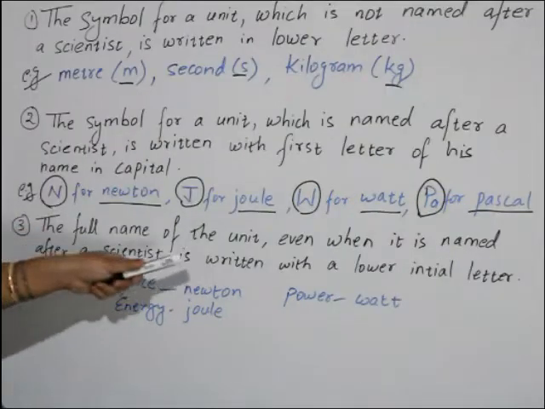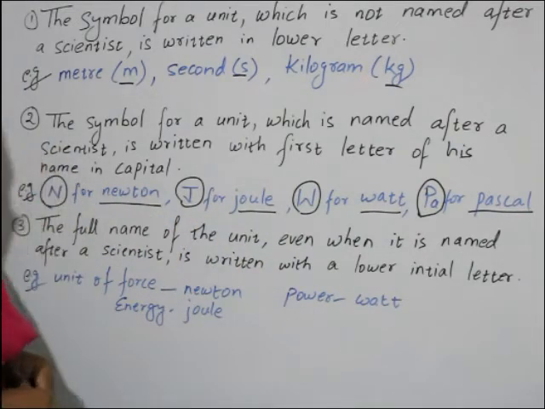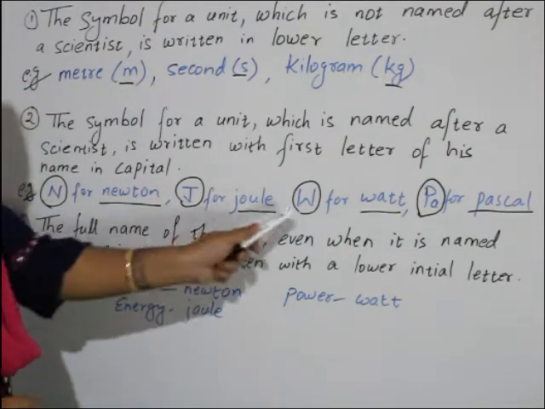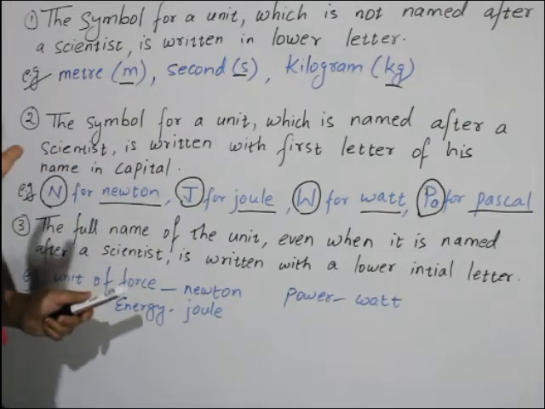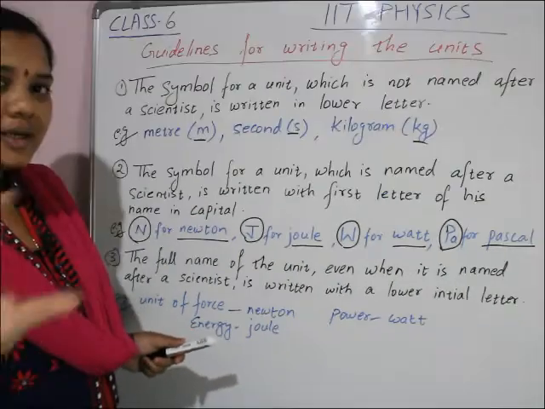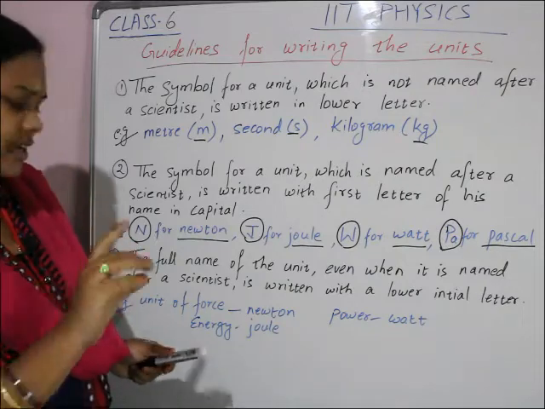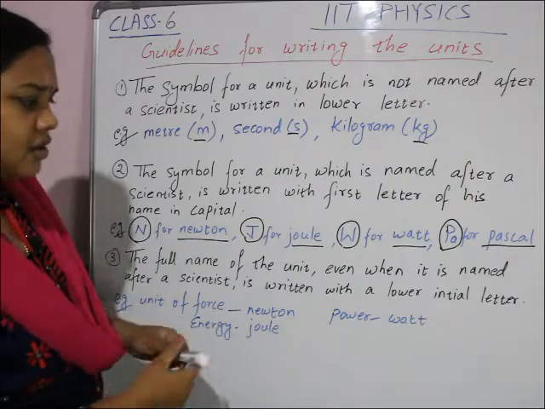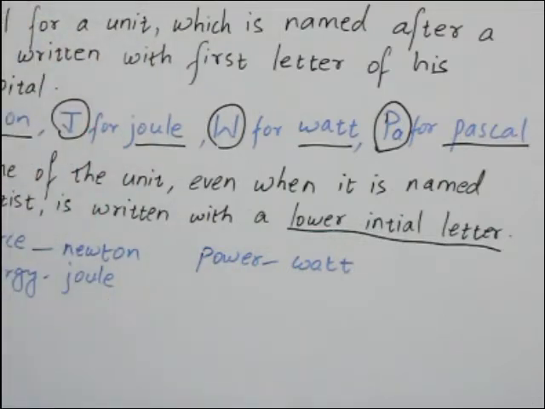The full name of the unit, even when it is named after a scientist, is written with a lowercase initial letter. Here we were discussing the symbols, but when you write the full name of the unit, like newton, pascal, meter, the first letter will be lowercase. The initial letter will be in the lower form.